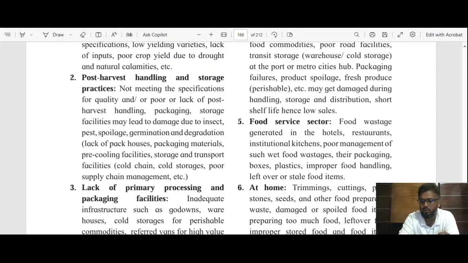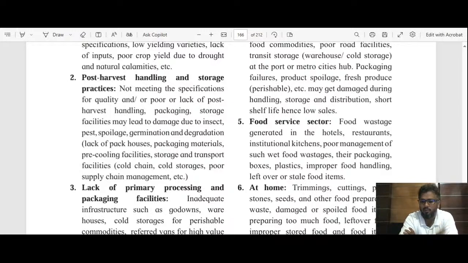After we harvest the crop, the work of post handling starts. So while we handle the crop after harvesting, there may be losses due to certain reasons. Okay, that reason may be handling, packaging, storage facilities, or there may be improper cold storages or pre-cooling facilities. These are the reasons that may destroy the produce after handling. So there will be generation of waste.